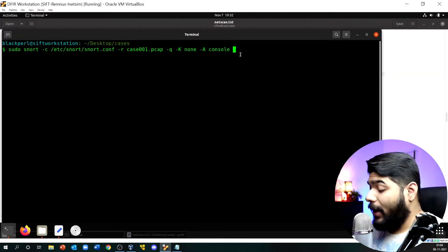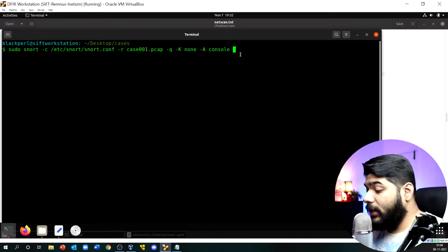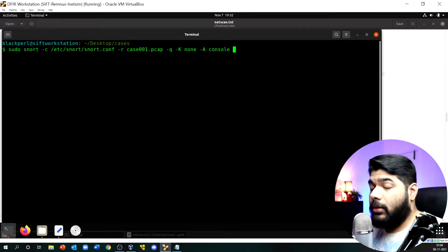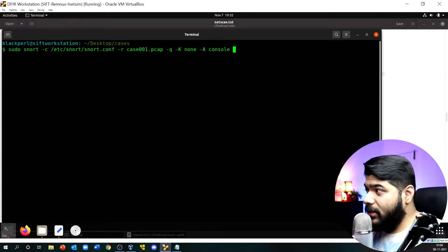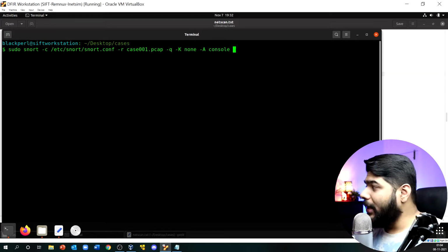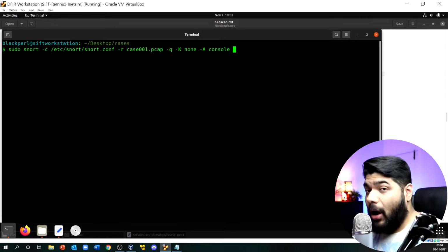Also, I want to route all this output, whatever I am getting, to another file which I will write as snort.out, because I need to investigate that particular file which snort is giving me for my understanding. If I just run all these commands and try to see everything in the console, it will be hard to read. So I'll route this output to a file called snort.out.